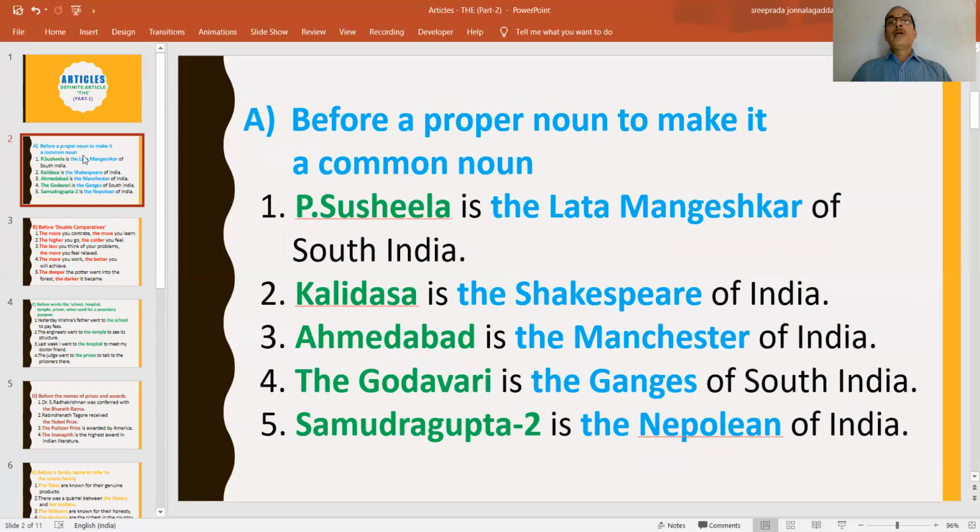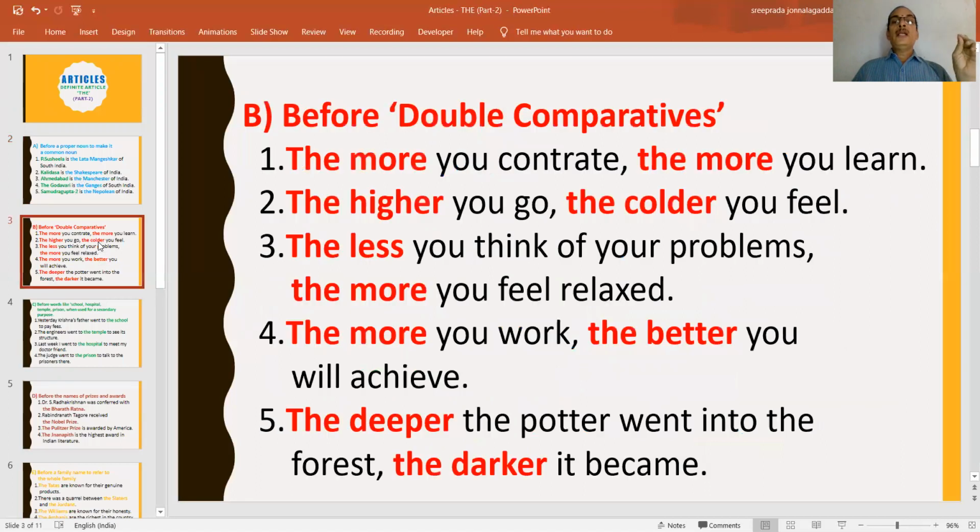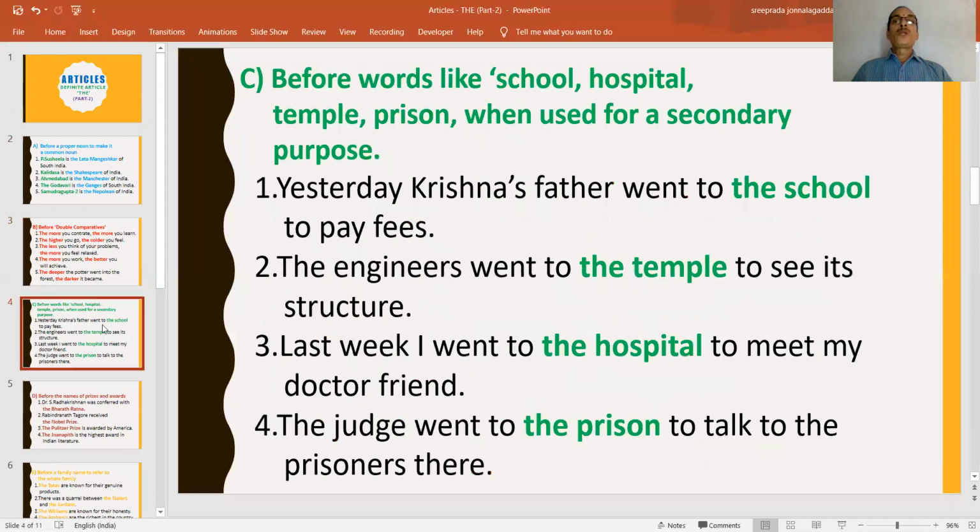What are they? When we have to use the, let us recapitulate quickly. Before a proper noun to make it a common noun. That means when we compare two proper nouns, one of them becomes a common noun. Similarly, before double comparatives, we use the more, the higher, the colder, the more, the less, like this.